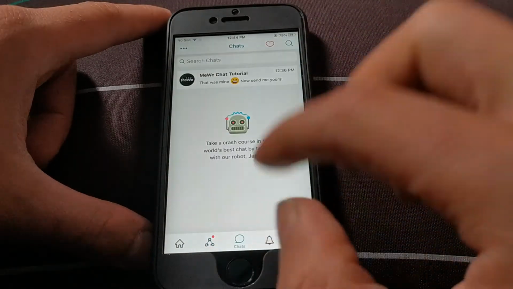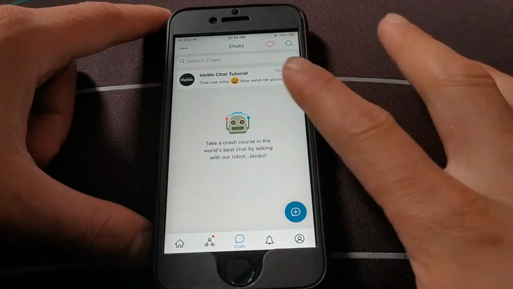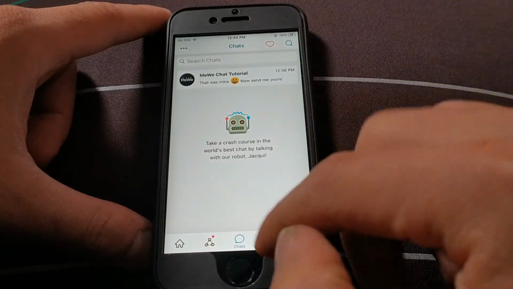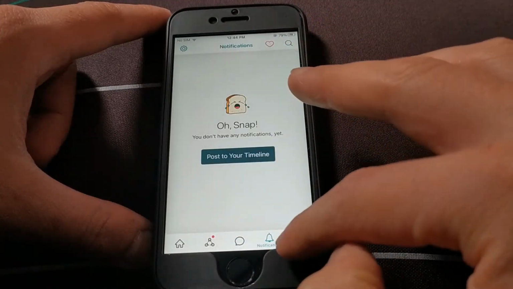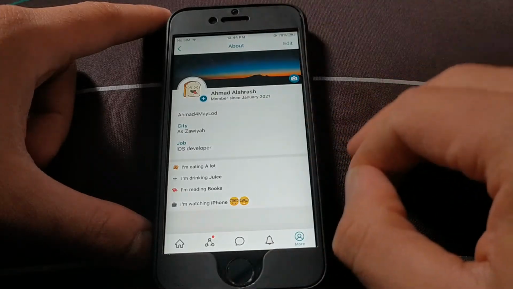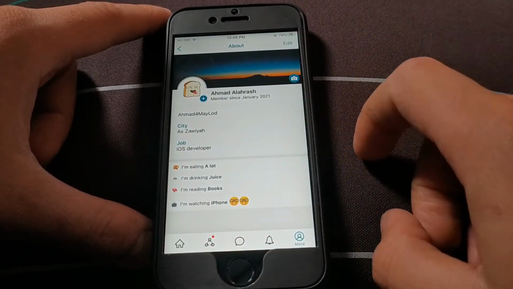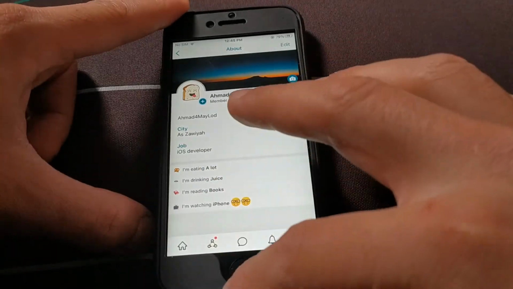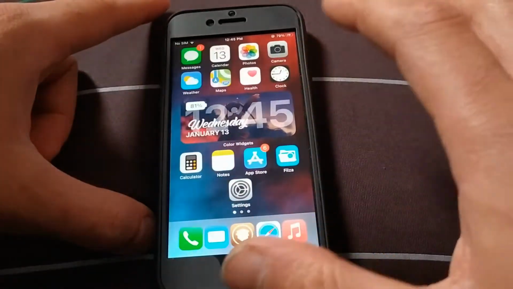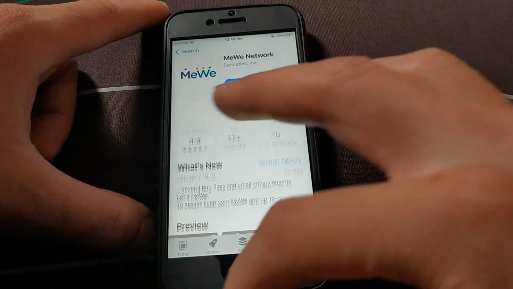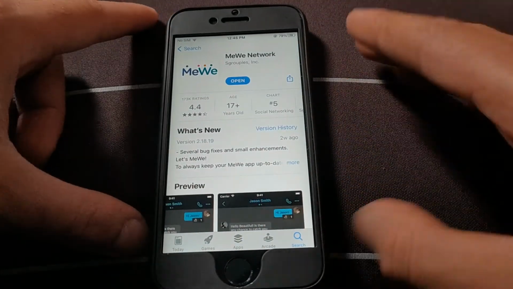Also guys, you can chat with your friends directly from within the app. Thus you will be able to chat with anyone you want. Okay guys, this app is very beautiful and it's a good alternative app to the Facebook app. But it's better than Facebook in terms of privacy and protection of users' data. You can download the app for free from the App Store.